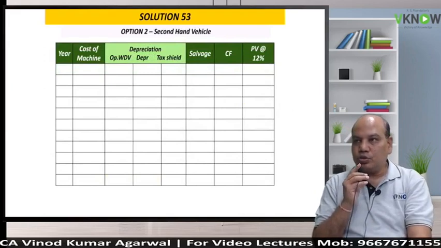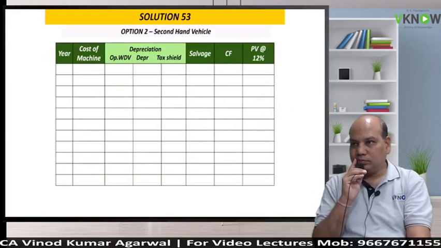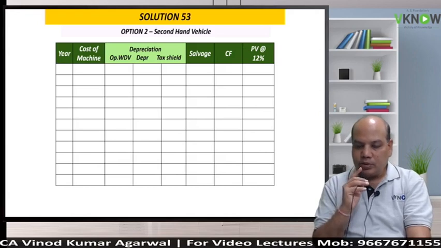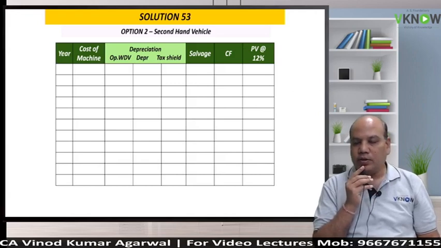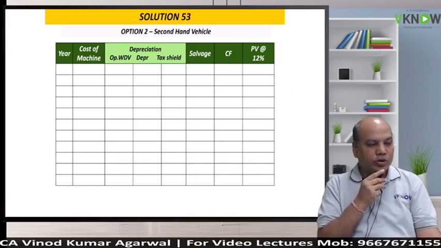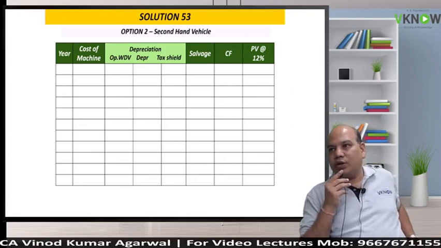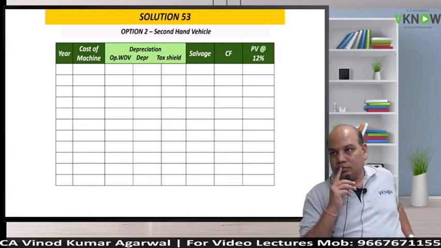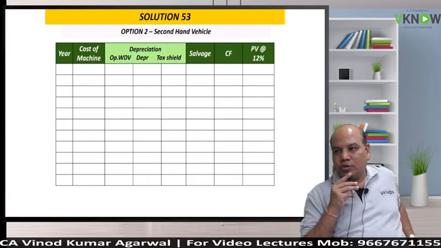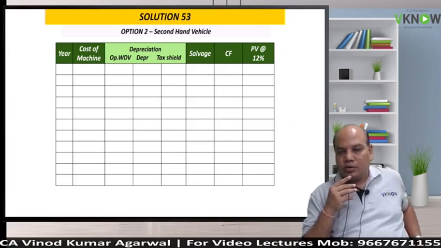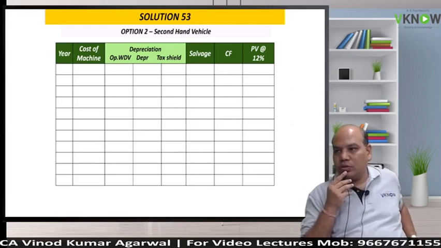Now write down option 2, second-hand vehicle. The second-hand vehicle format is more or less the same. Please draw the format. The drawing format is also an art. Unnecessary columns you have to avoid. At the same time, necessary columns must be presented in a proper sequence. This you will learn with more and more practice.